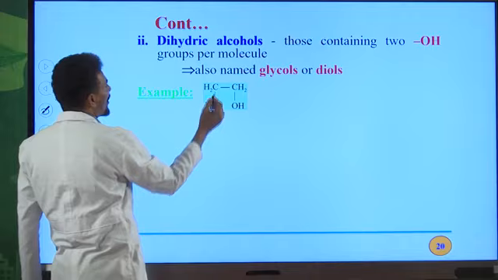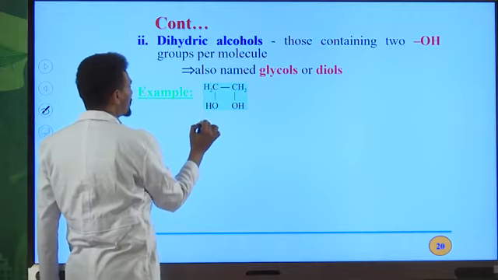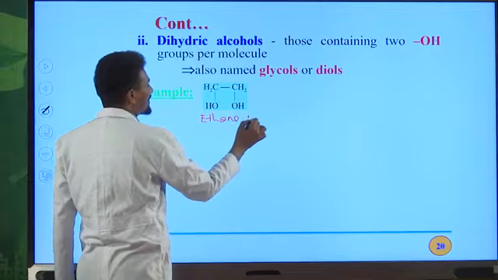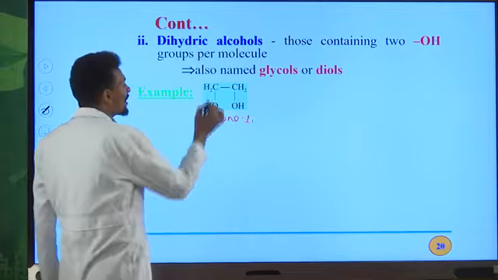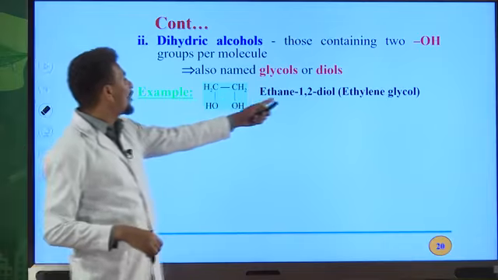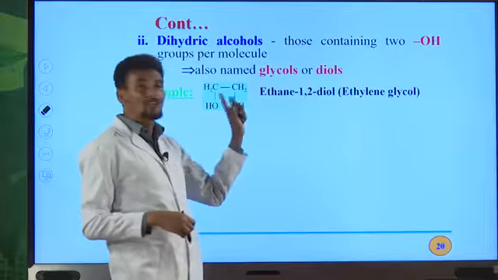So the name of this compound is, we have 2 carbon atoms, therefore the 2 carbon atom containing alkane is ethane. Then you must indicate the position of the OH groups: on carbon number 1, and on carbon number 2 we have OH groups, 1,2 diol. This is the IUPAC name for this dihydric alcohol. So all the time remember how to write the IUPAC names for organic compounds. This is ethane 1,2 diol.